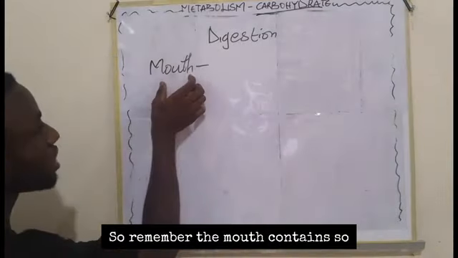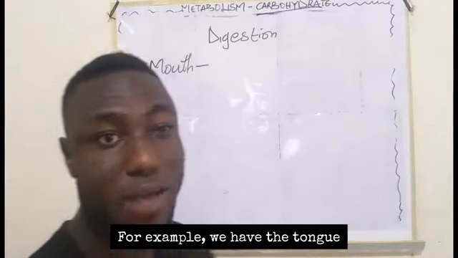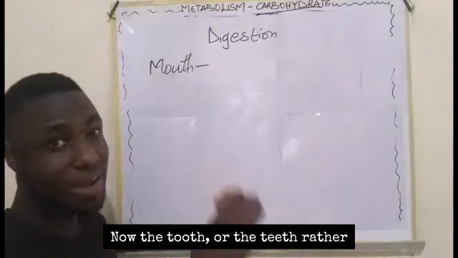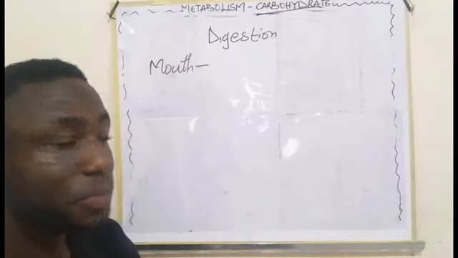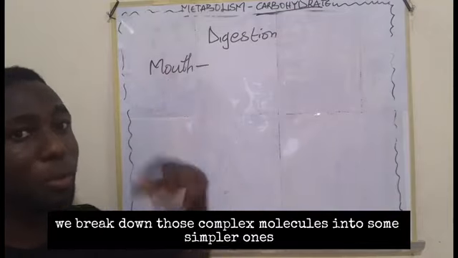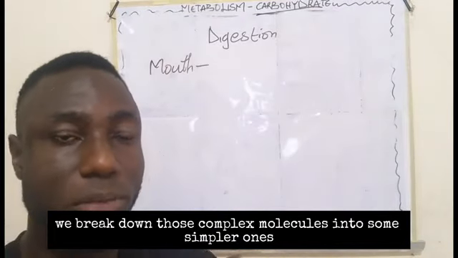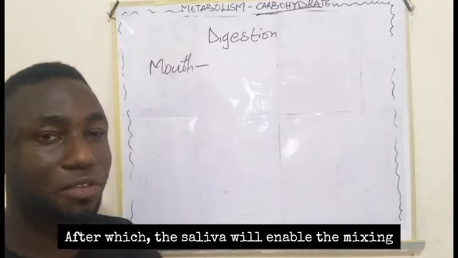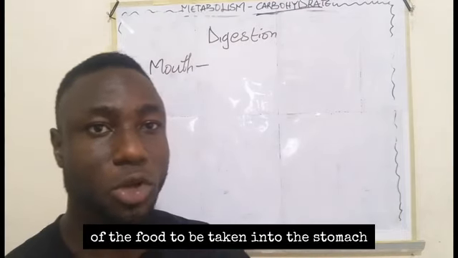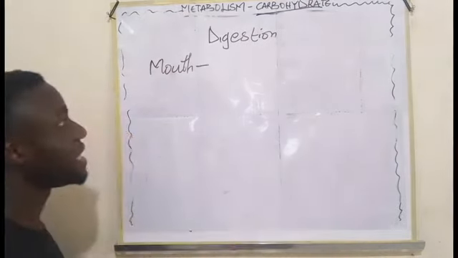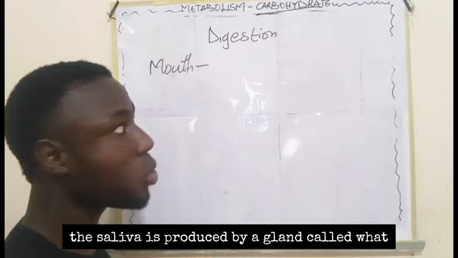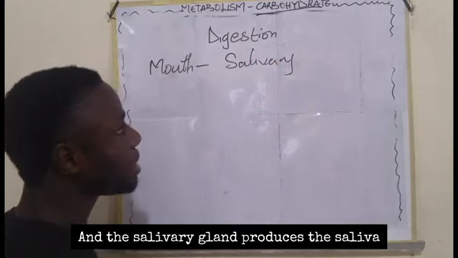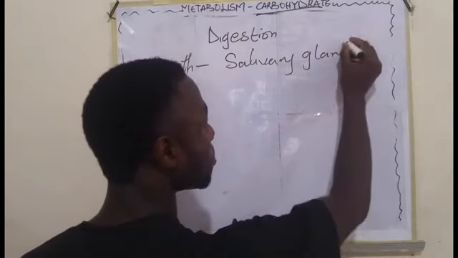So remember, the mouth contains some organs. Example, we have the tongue, we have the salivary gland, and we also have the teeth. Now the teeth will undergo a shortening process, where we break down those complex molecules into some simpler ones. After which, the saliva will enable the mixing of the food to be taken into the stomach. The saliva is produced by a gland called the salivary gland.